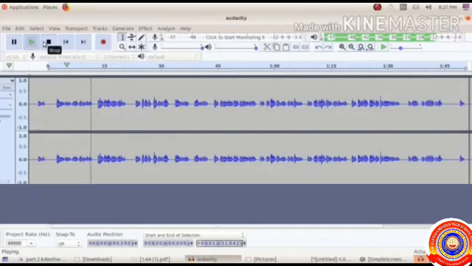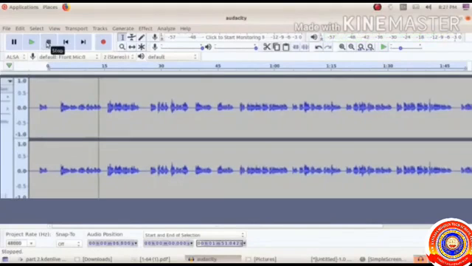If you want to stop the recording, press the stop button.